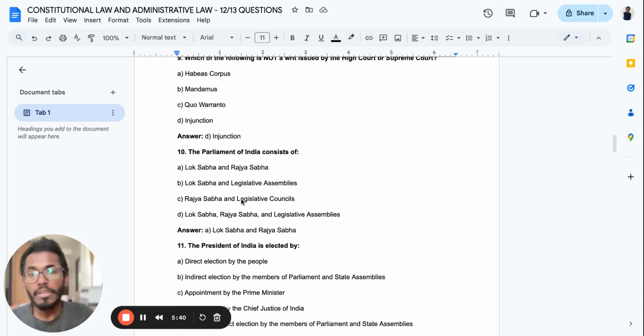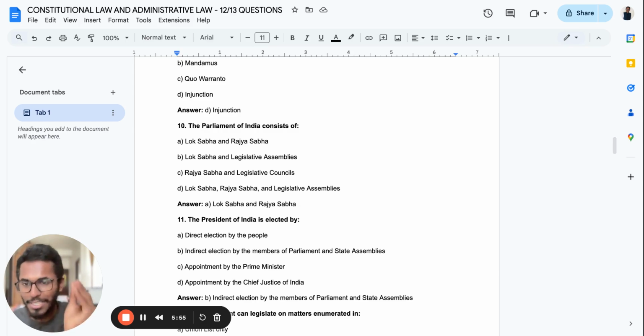The Parliament of India consists of, and they have given four options: Lok Sabha and Rajya Sabha; Lok Sabha and Legislative Assemblies; Rajya Sabha and Legislative Council; Lok Sabha, Rajya Sabha and Legislative Assemblies. Even a child should be able to answer this question. It is Lok Sabha and Rajya Sabha. I hope this is all basics. If you do not know, please don't write the exam. This is a very simple question. You should be able to answer it.